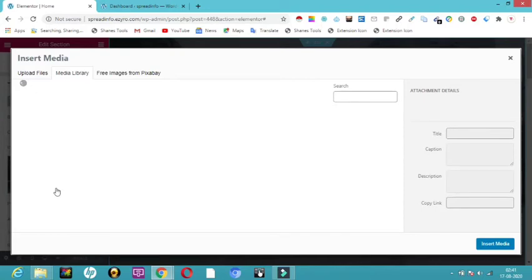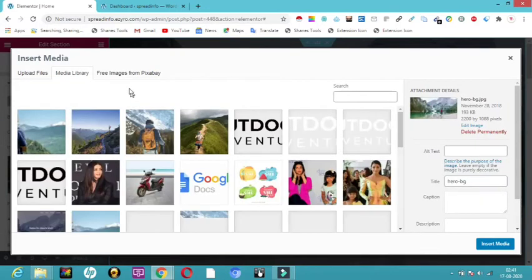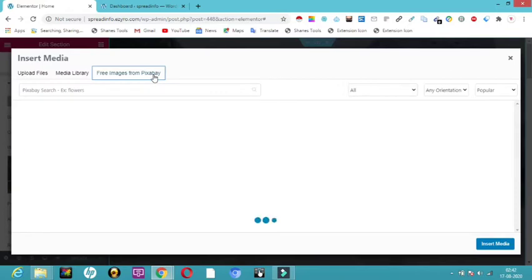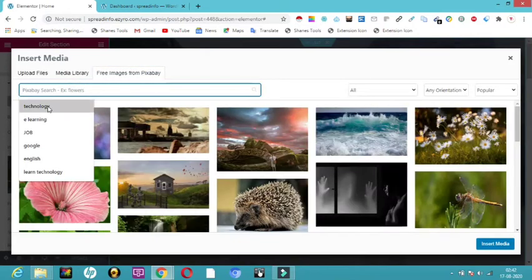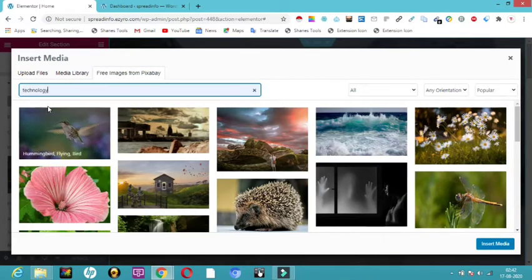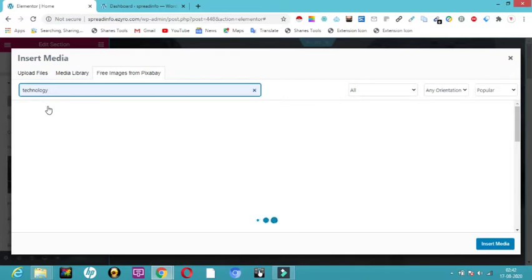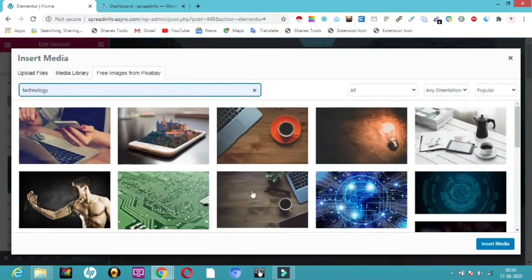Here is one more interesting thing. You can upload from your files, or else you can take it from your media library, which automatically gets stored on your website. Pictures over here are free. So I'm just going to click here, free images from Pixabay. Here you can see whatever I give here, I can find here. So I'm going to click on technology. Any keyword you give, it will find you those images, and those images are really very nice.